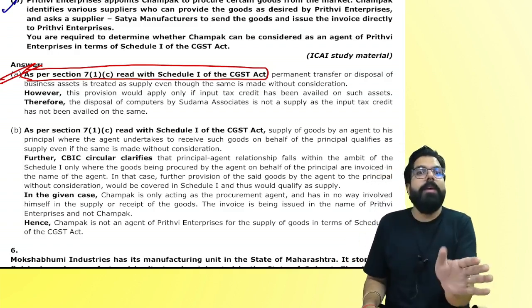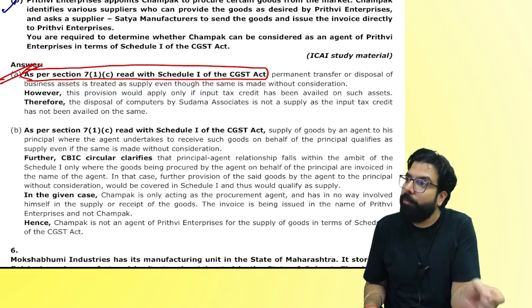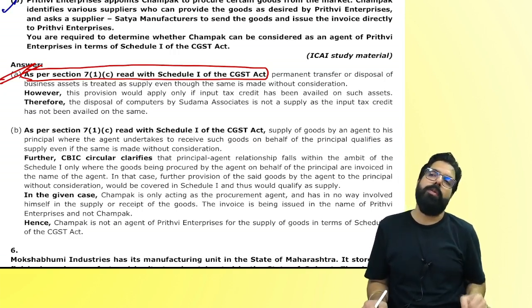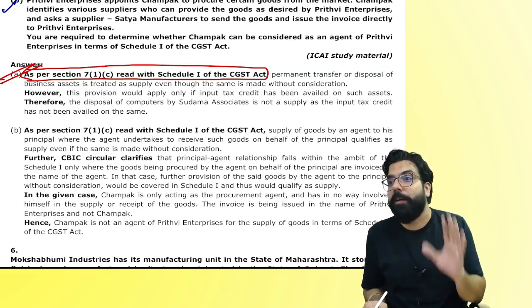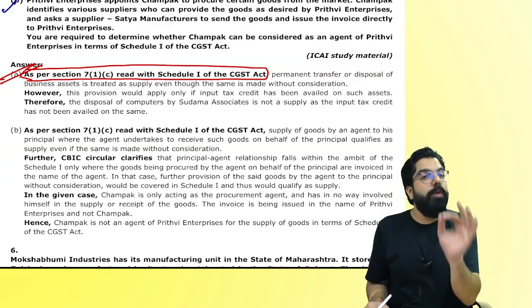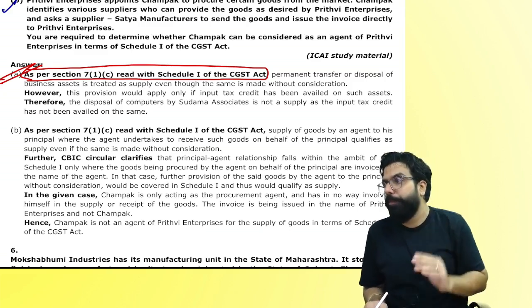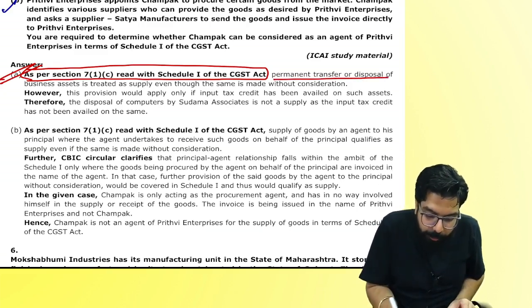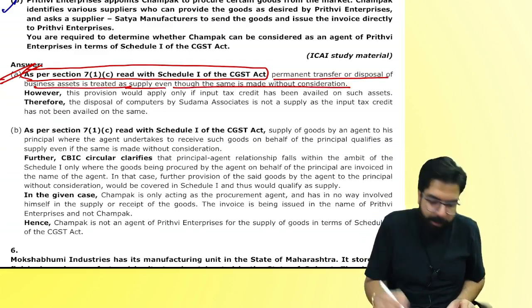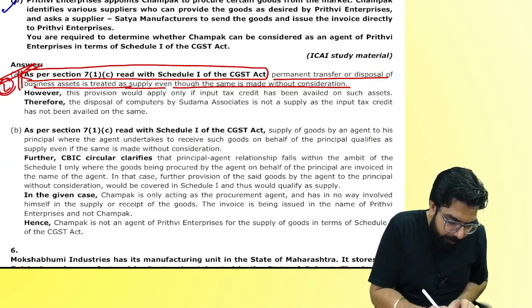Sir, it is a supply. The client comes to you, you have to talk in the language of law. Sir, but I don't remember it before the exam, what to do? Write as per the CGST Act. But at least you will practice, no? Trust me, if you're practicing, you will write the best in the exam. Can we go ahead? Next. Permanent transfer or disposal of business asset is a supply even if without consideration. That is the law. Correct? Next.